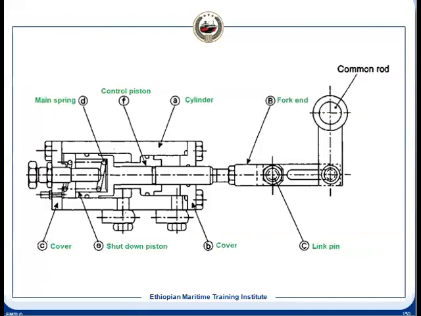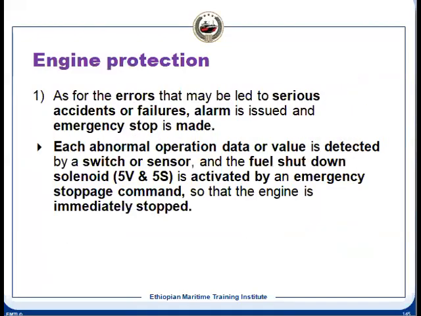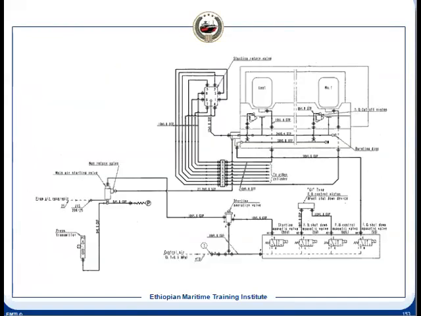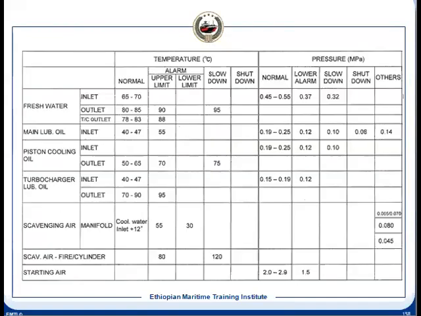And like this, this is the end of the chapter, but let us see something: the slowdown and shutdown settings for the two-stroke engine. This is one example for one of the engines. Freshwater, we have 95 degrees for the slowdown, and for lube oil, the shutdown pressure is 0.08 MPa, that is around 0.8 bar.